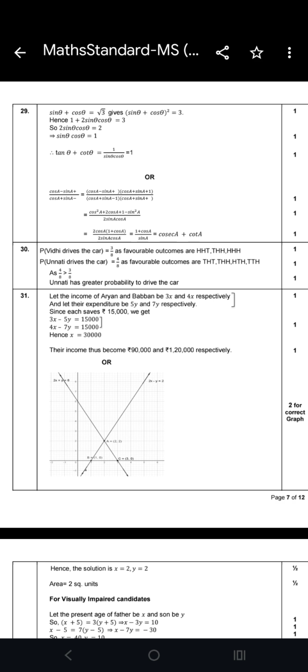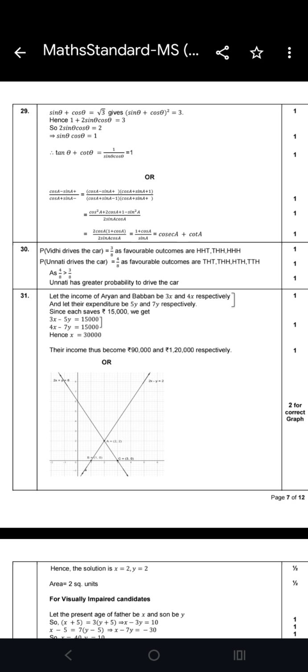You will see, students, that 1 mark is for the 'let' step, what you are considering: what is x, what is y. This carries 1 mark. Framing the equation carries 1 mark, and the final answer carries 1 mark.